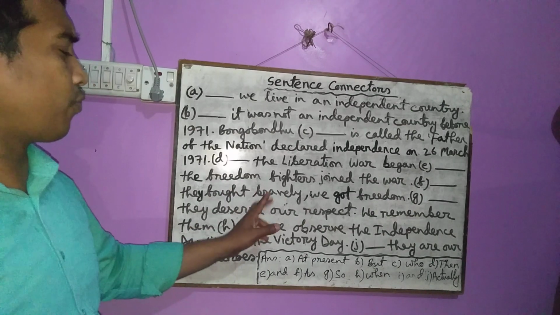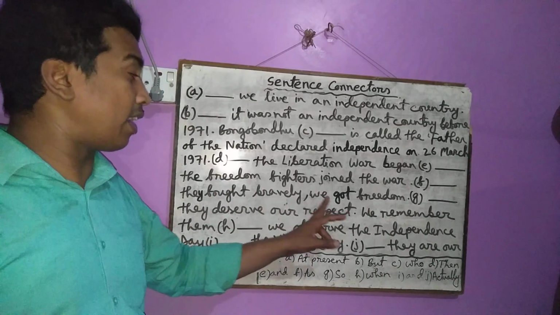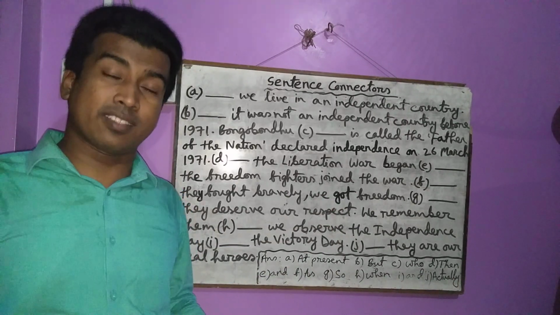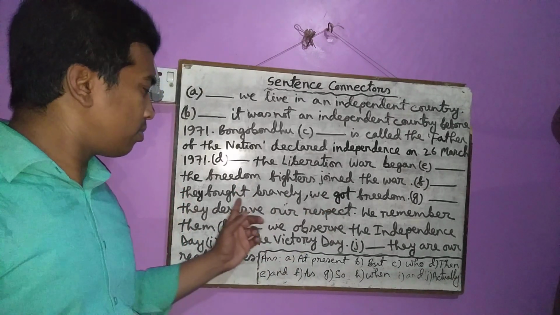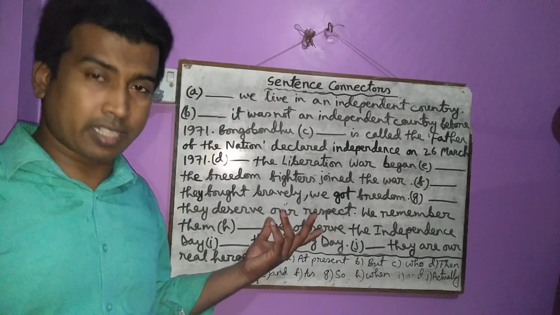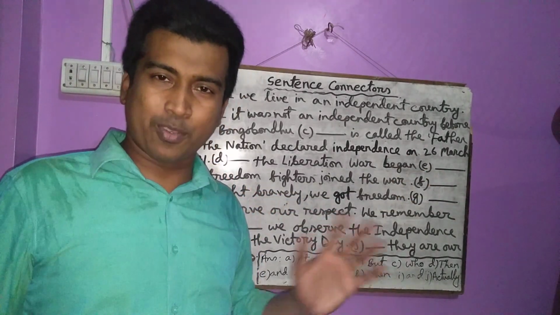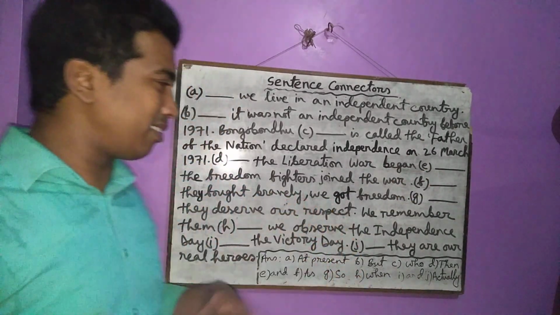The freedom fighters fought bravely. It is a cause. And we got freedom. It is a result. And they match. Without fighting bravely, we can't get our freedom. Okay? So we have to use as or since here. Have you understood? I think I have understood well.